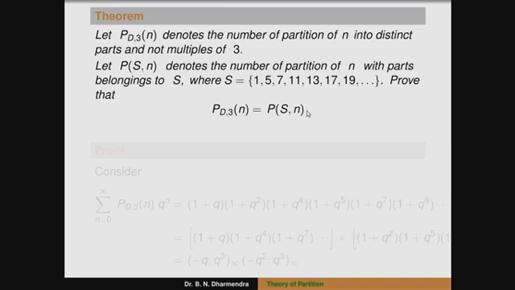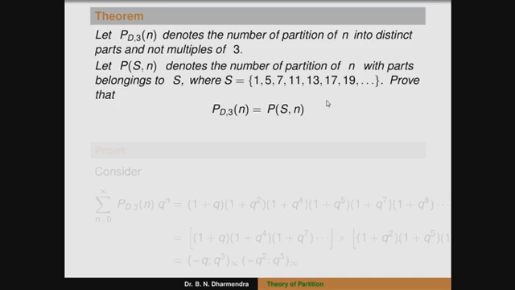That is p suffix d comma 3, the number of partitions of n into distinct parts that are not a multiple of 3. That is equal to p of s comma n, where s belongs to the set 1, 5, 7, 11, the number of partitions of n with parts belonging to s, that is 1 divided by (1 minus q)(1 minus q to the power of 5)(1 minus q to the power of 7) up to infinite terms.